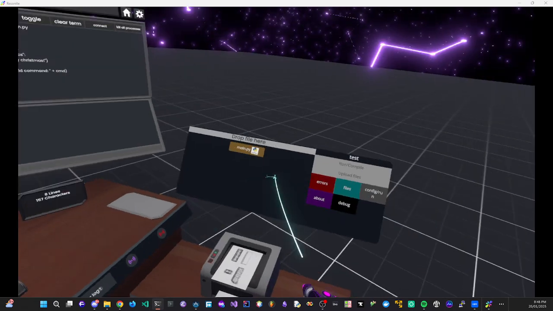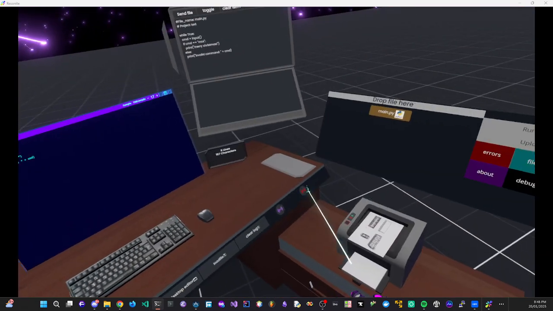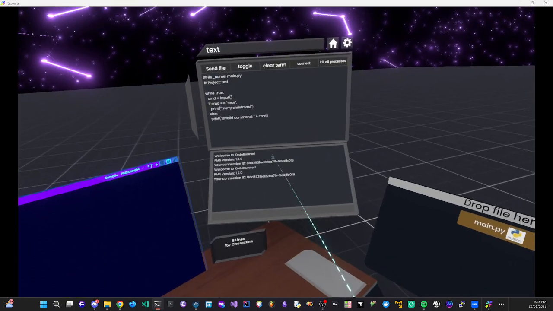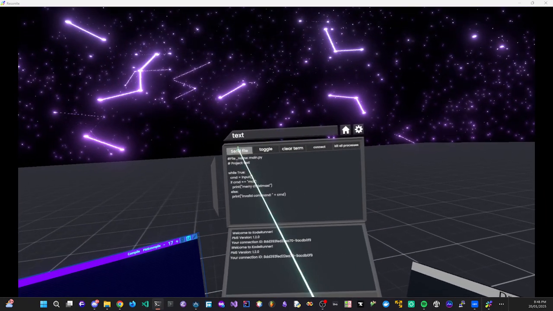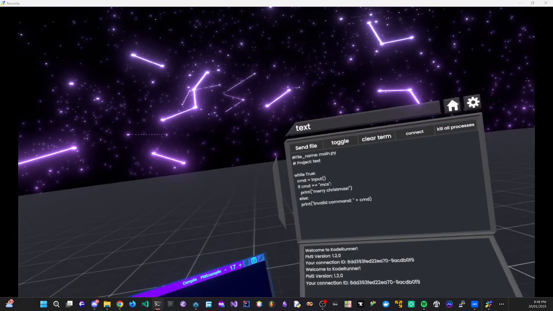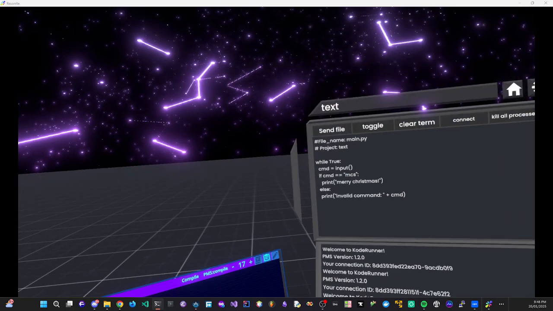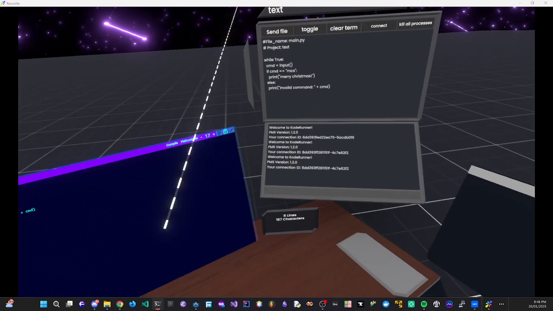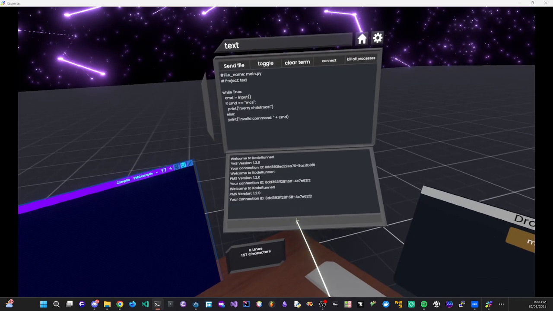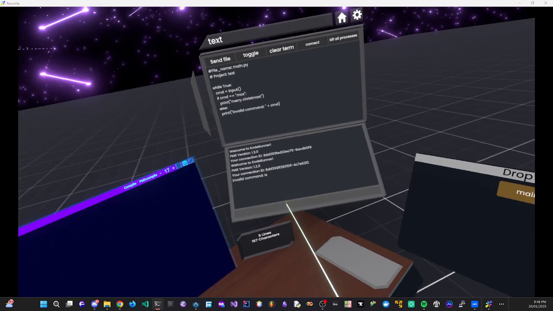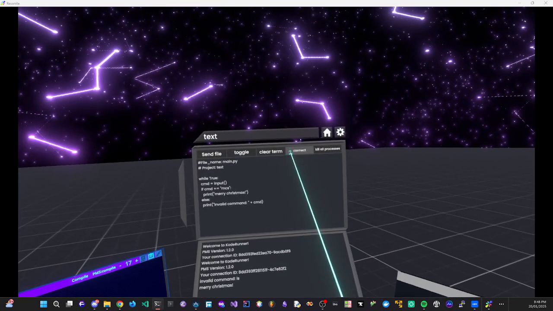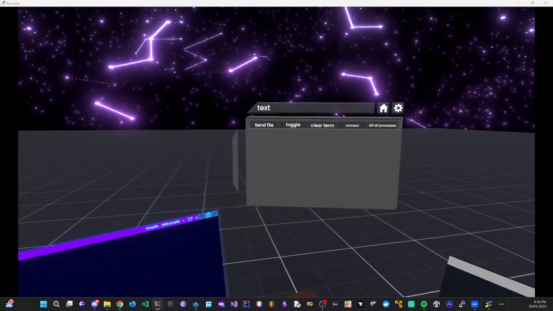We can clear the terminal, and then we can stop the program, disconnect, come over here. We can connect on here, run the exact same program. Why is that doing that? I'm going to have to take that out as a thing. So we can send the file, ls, invalid command, MCS, Merry Christmas, kill the process, and we'll clear the terminal and toggle it to close.